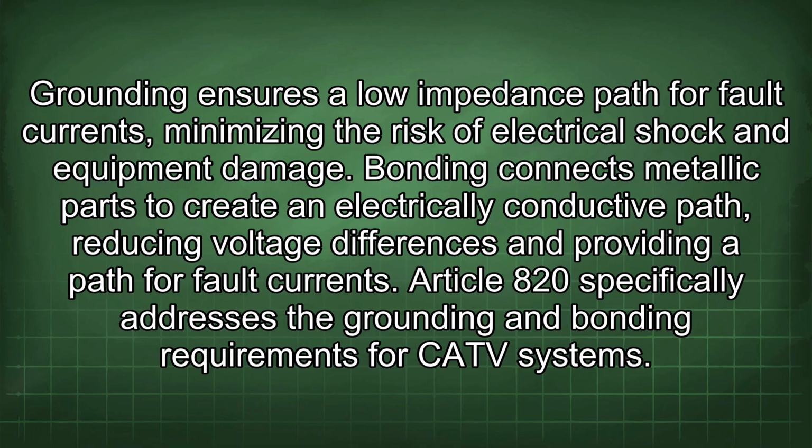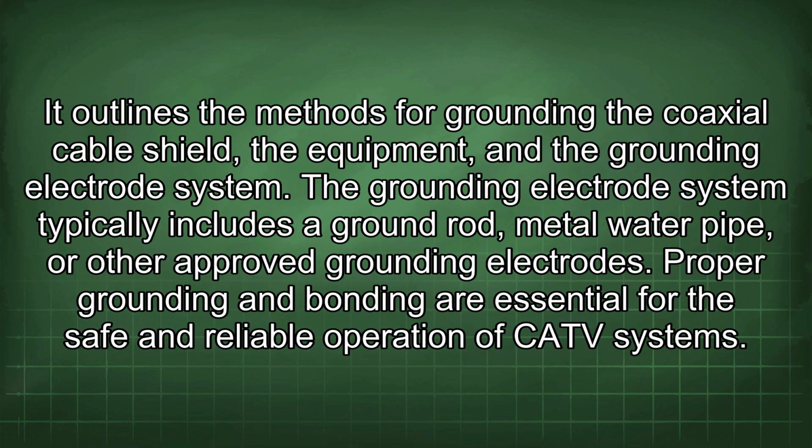Article 820 specifically addresses the grounding and bonding requirements for CATV systems. It outlines the methods for grounding the coaxial cable shield, the equipment, and the grounding electrode system. The grounding electrode system typically includes a ground rod, metal water pipe, or other approved grounding electrodes. Proper grounding and bonding are essential for the safe and reliable operation of CATV systems.